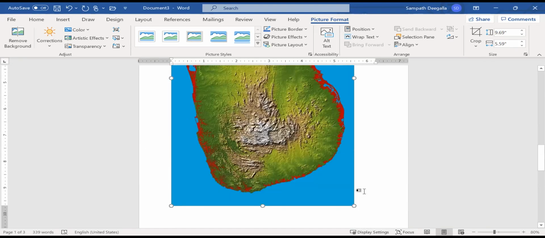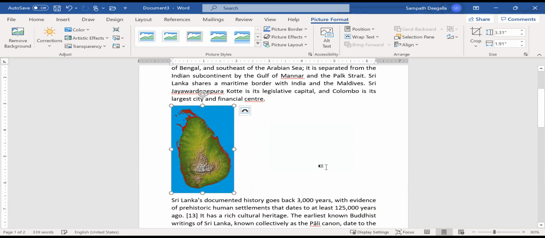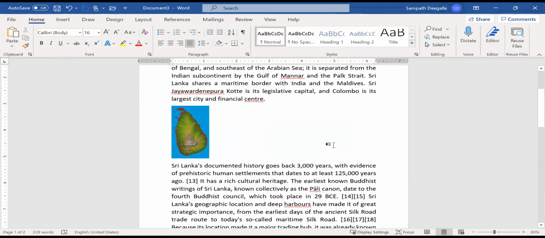Now, for example, I can adjust this. In this way, you can adjust the image, or you can also adjust here. You can just type, let me say, 2 inches. I will just put 2. So likewise, now the text is below and top like this. So this can be changed, right?